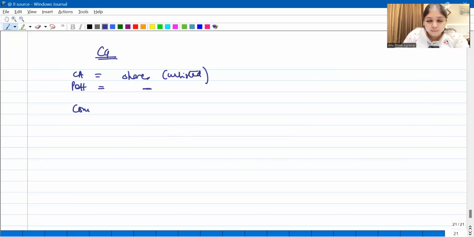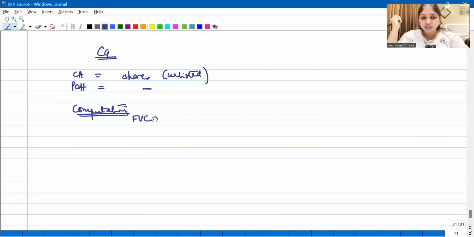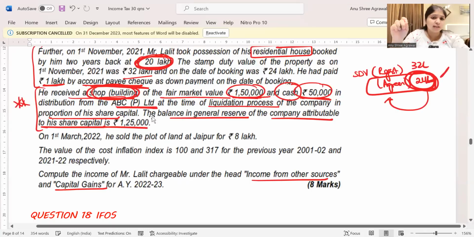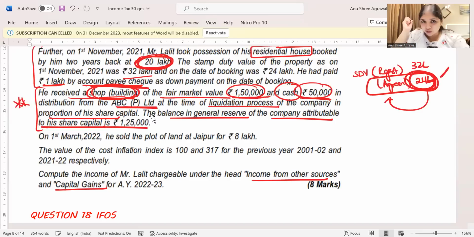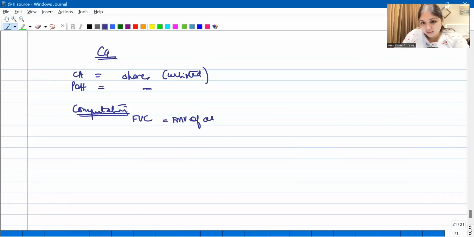So now coming to the computation part. How will we do the computation? We will start with full value consideration. In liquidation cases, what is going to be your full value consideration? In liquidation cases, full value consideration will be whatever is the FMV of the assets that you have received plus whatever cash you have received minus section 22(2)(c) dividend. This is full value consideration in liquidation cases, guys. It is nothing but the FMV of the assets which you have received plus whatever cash you have received minus 22(2)(c) dividend.